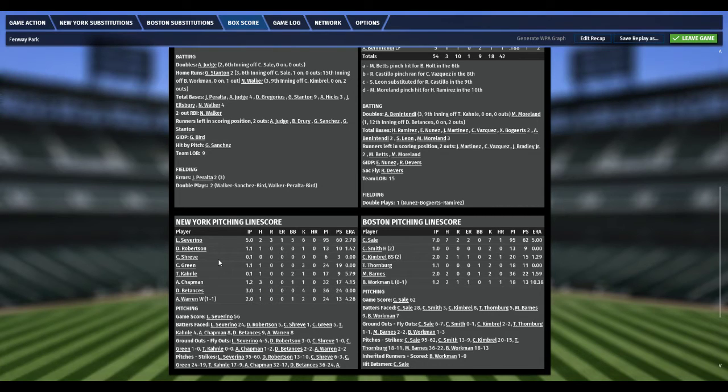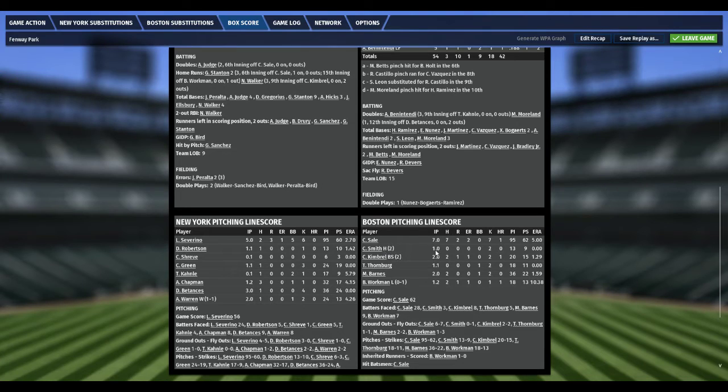The Red Sox had bases loaded, no outs, and they didn't score. Mega squander. Dellin Betances, 3 innings, 1 hit. He struck out 4. And Warren got the win. He's now 1-1. 2 innings, 1 hit, 1 walk. He struck out 2. For the Red Sox, Chris Sale was almost on his way. He was 1 out away from his first victory of the year. He gets a no decision. It was his best effort of the year, as he's 0-2. 7 innings, 7 hits, 2 runs. They were both earned. That 2-run blast by Stanton. No walks, struck out 7.